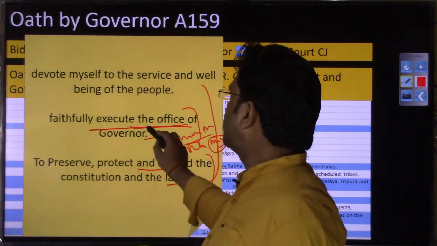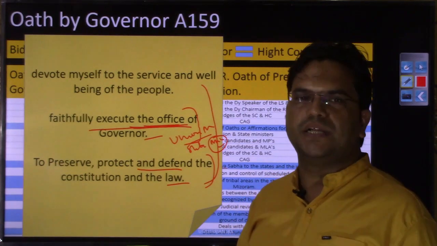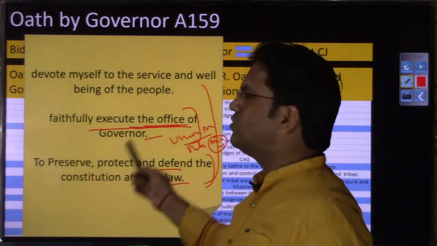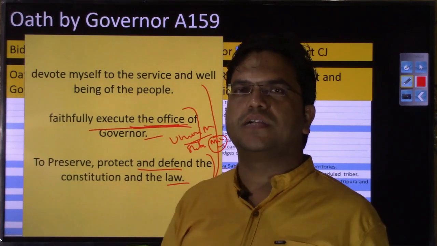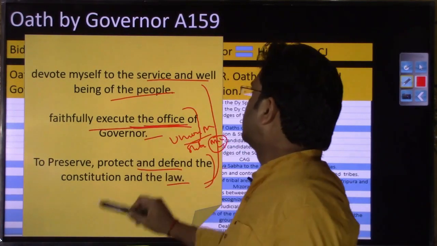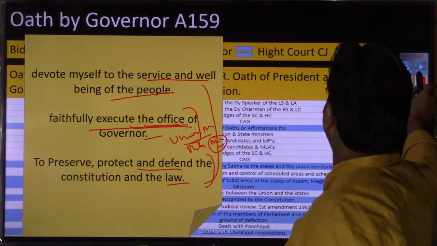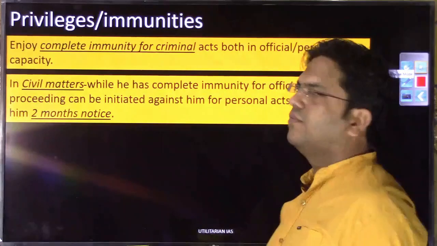So here the governor is taking the oath that the governor's office I am entering into, so I'll faithfully execute the duties that a governor should have, right? Devote myself to the service as well as well-being of the people. So I hope this content of oath, that has been dealt in Article 159, would be clear.